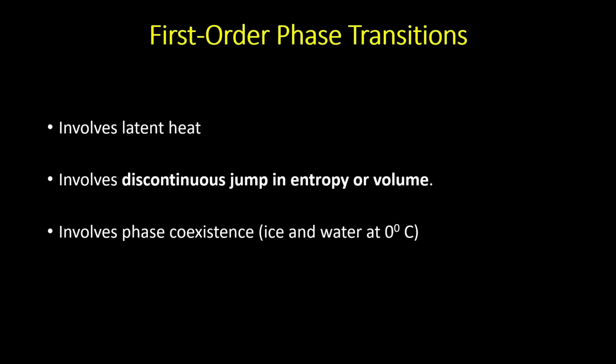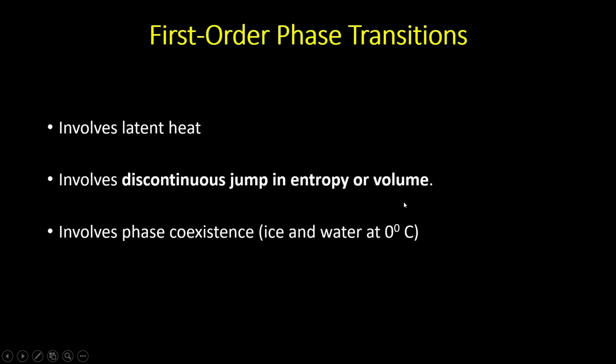One of the characteristics is that they involve latent heat. They involve a discontinuous jump in entropy or volume. They involve phase coexistence, like ice and water at 0 degrees Celsius. That means latent heat must be there to induce the change of phase. That happens in first order phase transition.